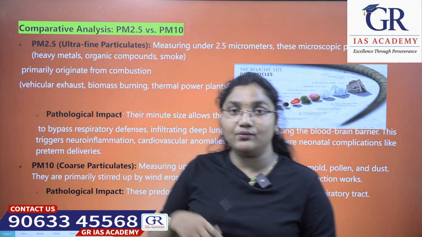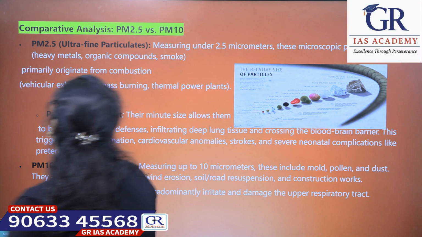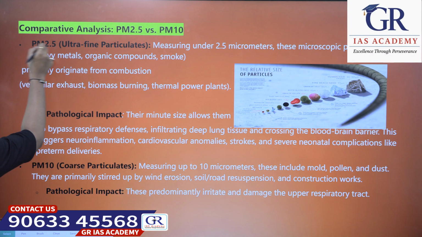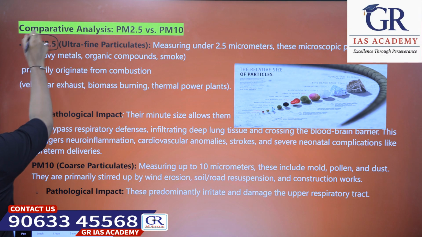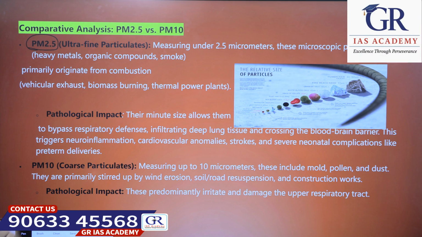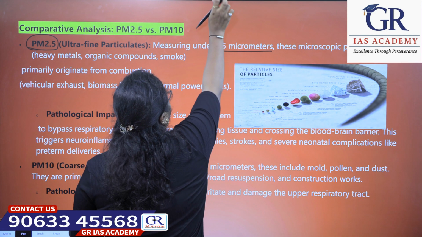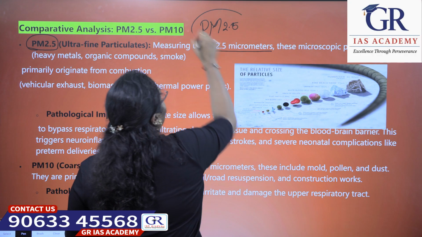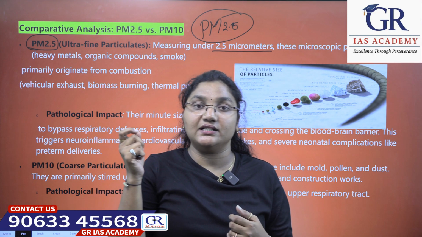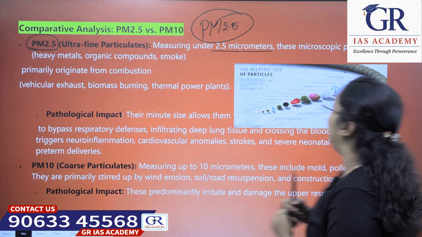Moving on, let's compare PM 2.5 and PM 10. What is PM 2.5, particulate matter 2.5? It is written like this, right? PM 2.5 means particulate matters which are less than or equal to 2.5 micrometers.